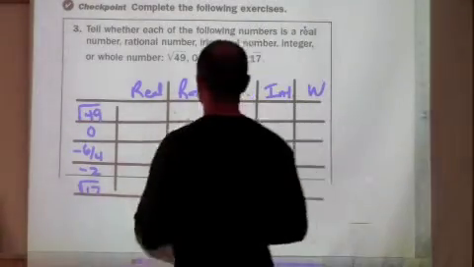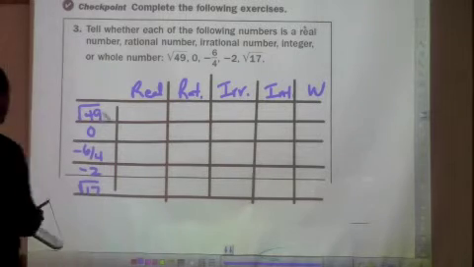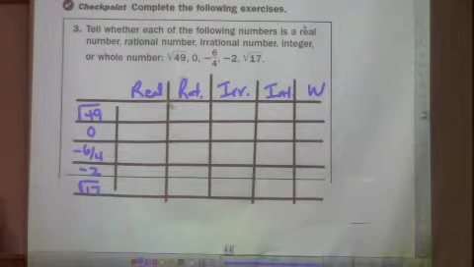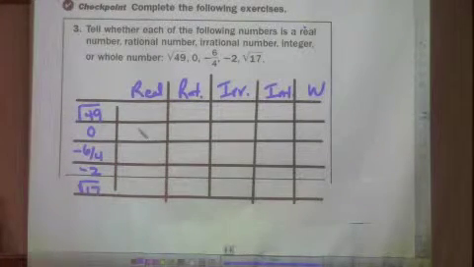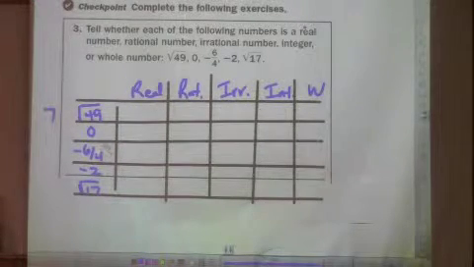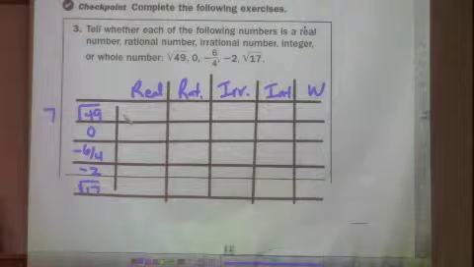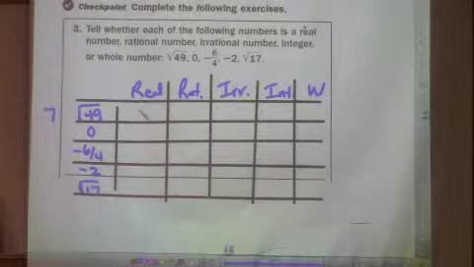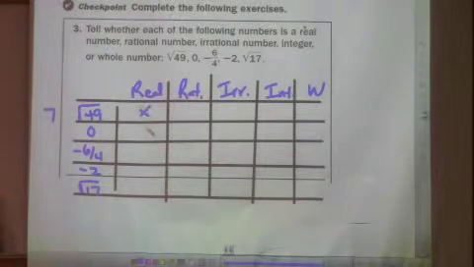Let's look at the numbers here. First of all, square root of 49. Let's tackle that first. Who thinks they've got the classifications for the square root of 49? Which square root of 49 is what? 7. That might help us, okay? Who's got the classifications? Riley, shoot down the list. They're all real numbers. Okay, they're all real numbers, yep.